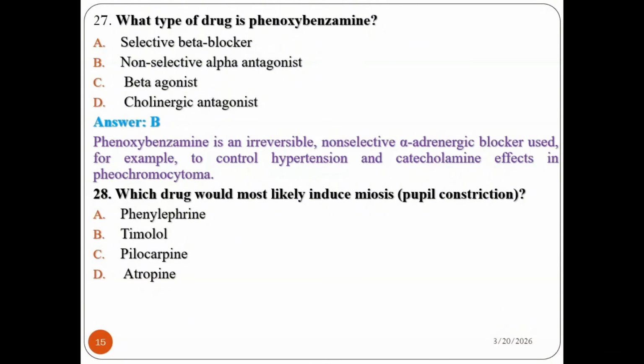Yes, sometimes I give you time to guess the answer before I give you the answer. That's why I'm giving some 5 to 6 seconds.